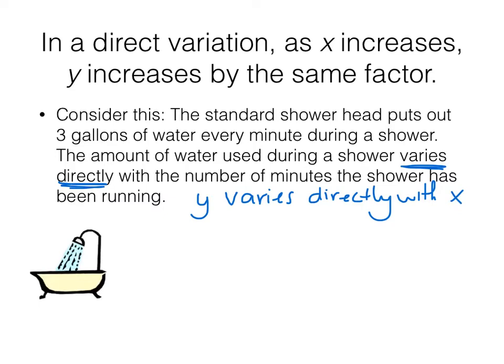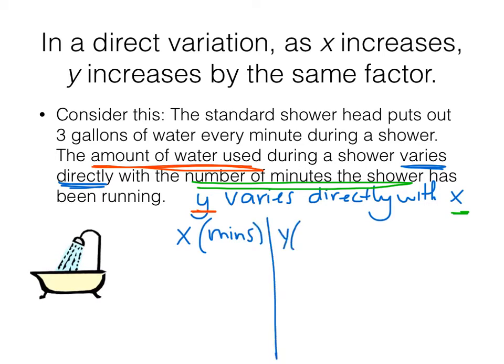So that means that our y here has to be our amount of water used, and our x here has to be the number of minutes in the shower. So let's make a quick table of values that match this situation. x is the minutes we're in the shower, and y is the gallons of water used. A 0-minute shower uses 0 gallons of water. Well, duh, but that's going to be an important concept coming up with a direct variation, so I'm going to include that data point, that ordered pair.